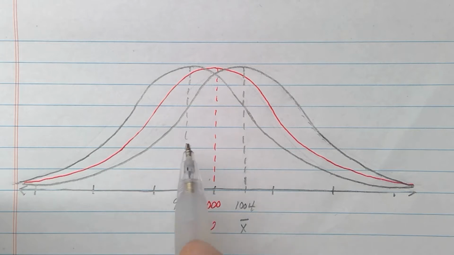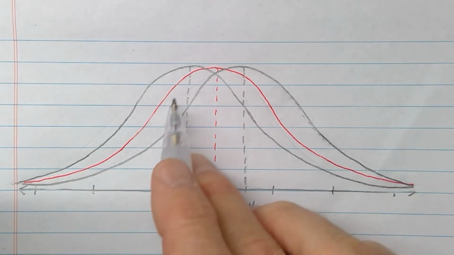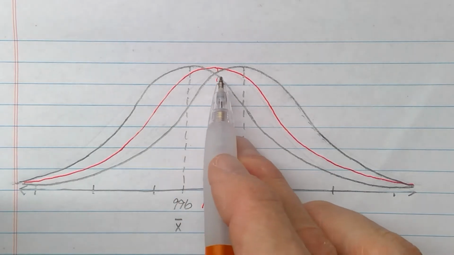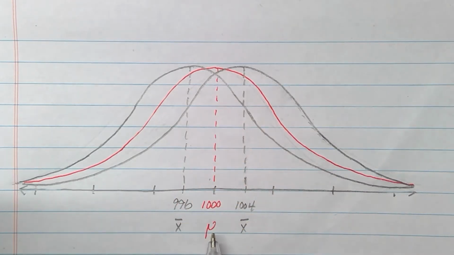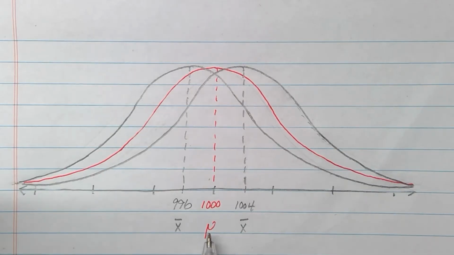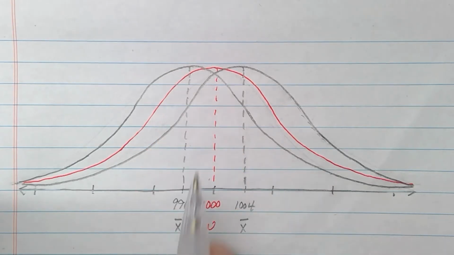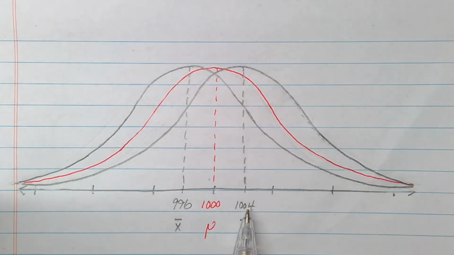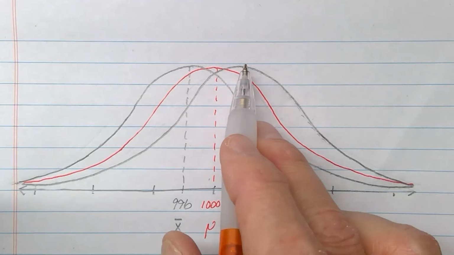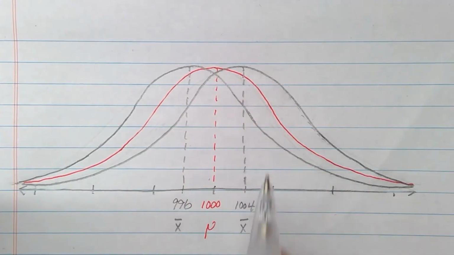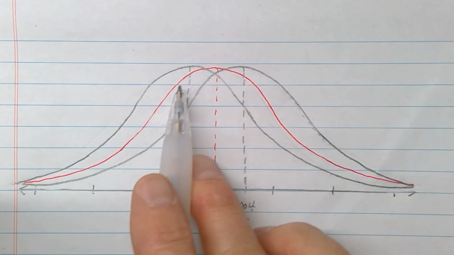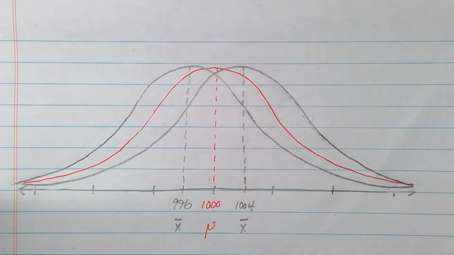Here's a visual for you guys that are visual learners. In red here, I have a normal distribution curve, and the high point is above 1,000 pounds, which is mu. That's the true average, the true distribution curve, which is impossible for us to calculate. We can weigh my cows and get an average of 996. That would put the high point of my curve over here a little bit to the left. And maybe my neighbor's cows are a little bit bigger. Their average weight was 1,004. That puts the high point of his curve over here to the right. So both curves are normally shaped, but they're just not quite what the true population mean is.